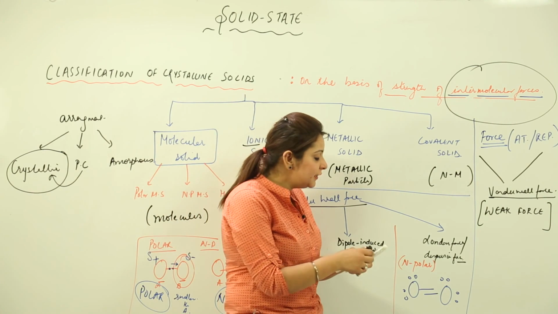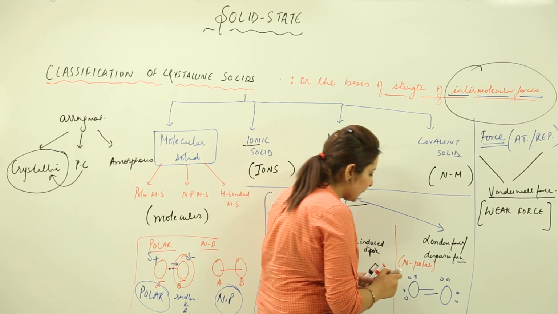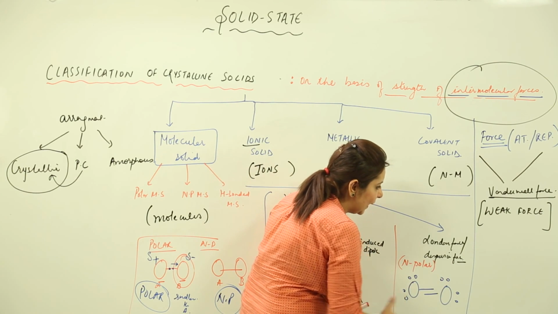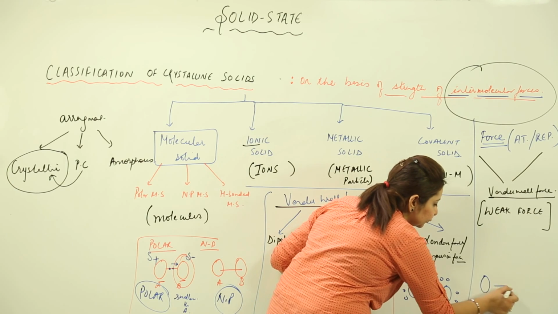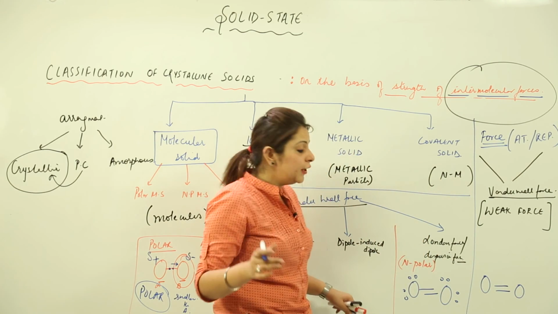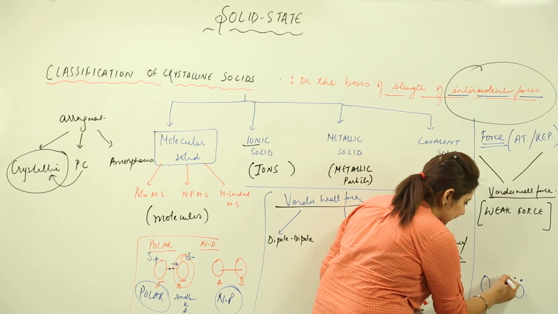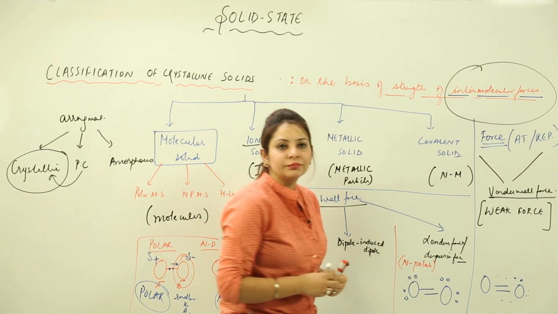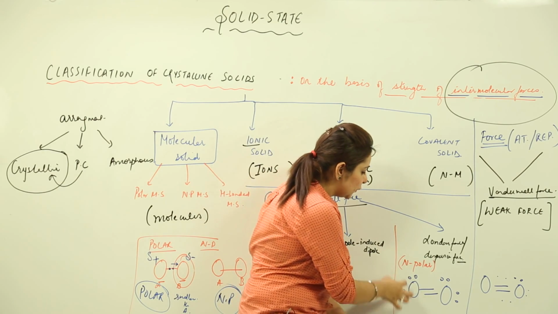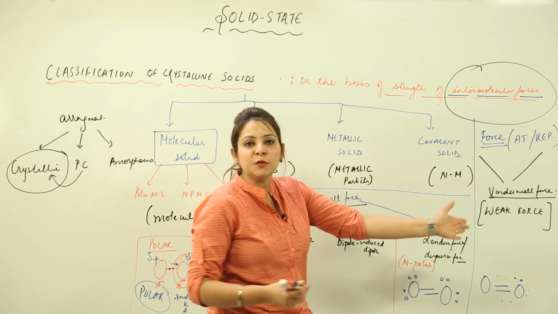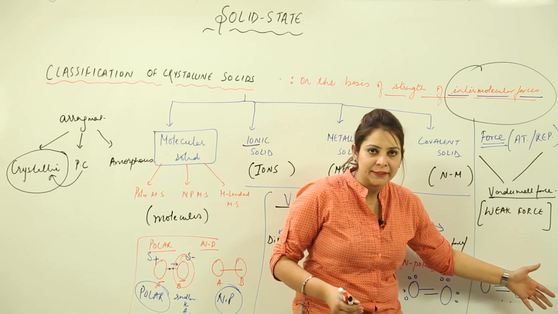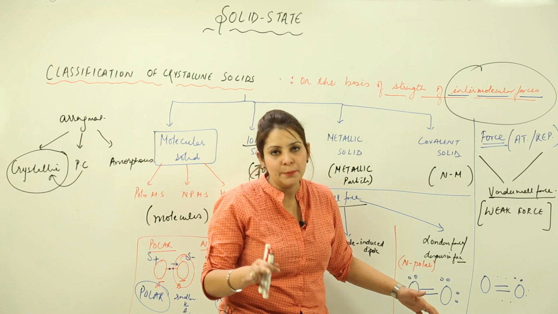So due to this temporary displacement, the electrons move towards this side. The electrons which were earlier present here got slightly displaced towards this oxygen atom, and this displacement is only temporary, right?